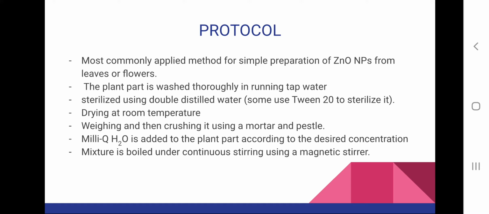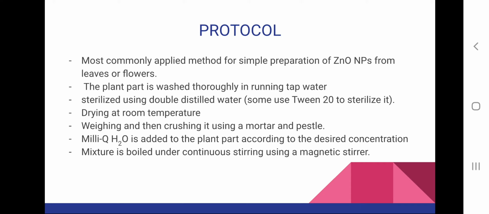Next, we are going to look at the protocols for synthesizing nanoparticles using plant extract. For that, first leaves or flowers are taken and these plant parts are thoroughly washed with tap water. After that, they are washed with a detergent like Tween 20 and then sterilized with double distilled water. After the washing, we are drying the plant parts. After drying, we are crushing or powdering it using a mortar and pestle.